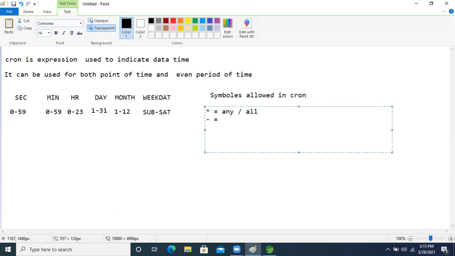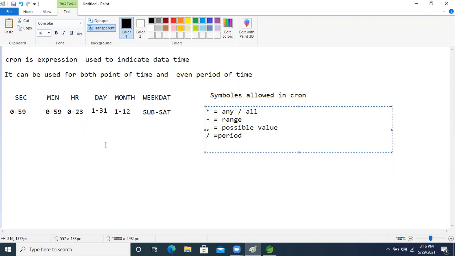We will see that when we look at an example. Based on the comma, we specify possible values. The slash means a period, so a period of time is expressed with this symbol. These are the allowed symbols. We will see the exact usage when we use them.